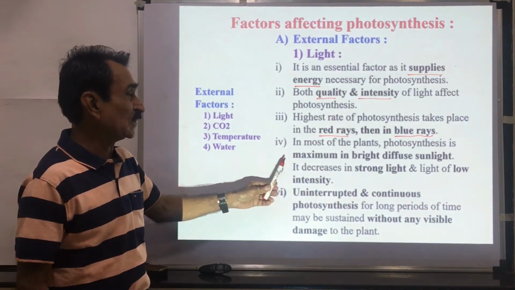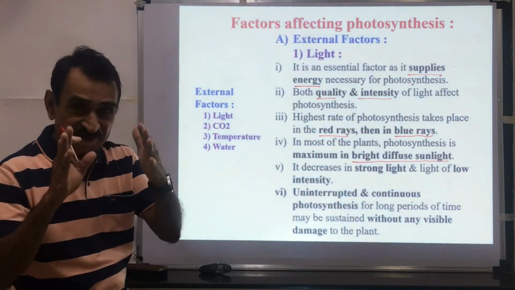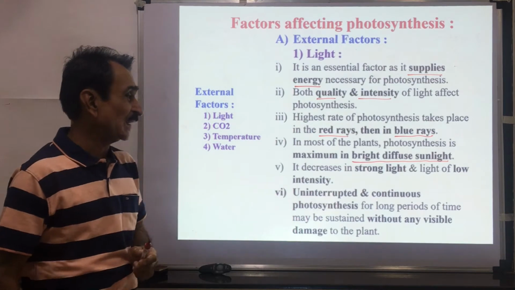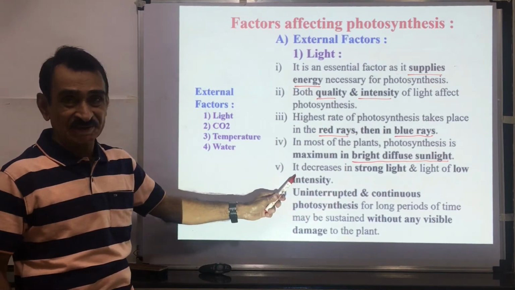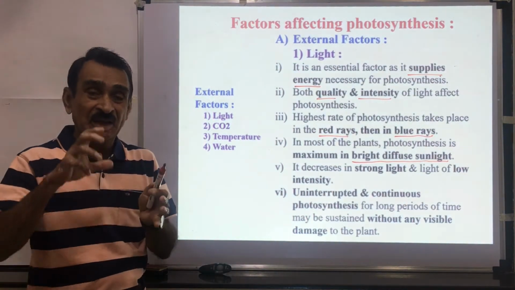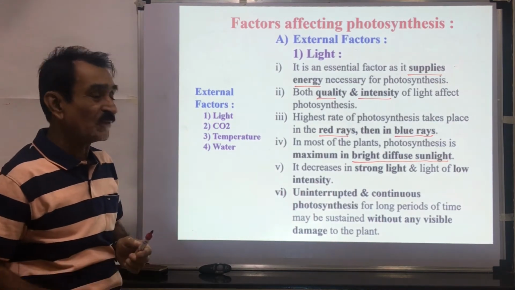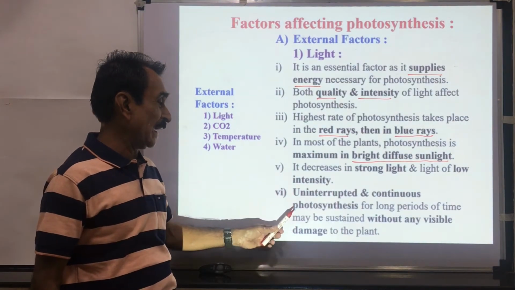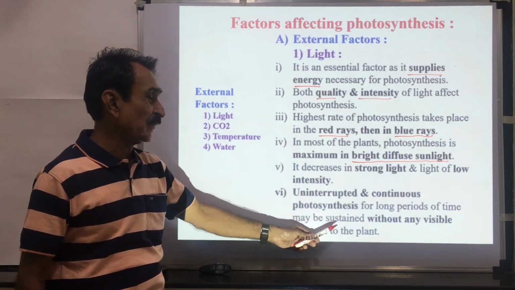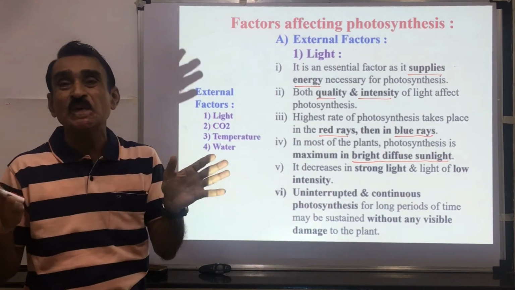In most plants, photosynthesis is maximum in bright diffuse sunlight. It decreases in strong light, where there is an inhibitory effect. Light of low intensity and highest intensity are both inhibitory to the process of photosynthesis. Uninterrupted and continuous photosynthesis for longer periods of time may be sustained without any visible damage to the plant.